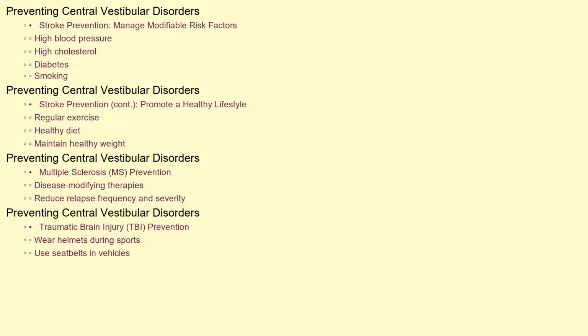Preventing central vestibular disorders due to stroke primarily involves managing modifiable risk factors such as high blood pressure, high cholesterol, diabetes, and smoking. Regular exercise, a healthy diet, and maintaining a healthy weight are also important. For individuals with MS, disease-modifying therapies can help reduce the frequency and severity of relapses, potentially minimizing the risk of vestibular involvement. Preventing traumatic brain injuries through measures like wearing helmets during sports and using seatbelts in vehicles is also crucial.